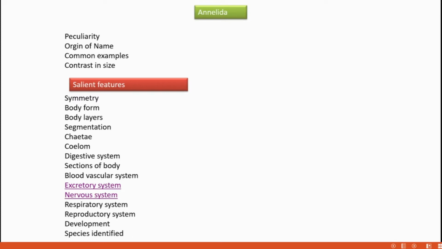And the coelom is filled with a fluid called coelomic fluid. And that coelom is lined externally by a parietal layer and internally by a visceral layer of coelomic epithelium.